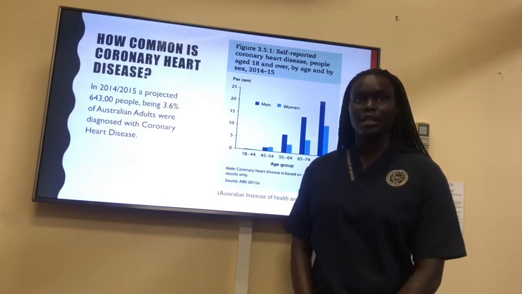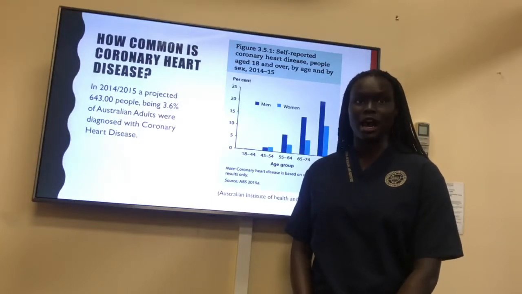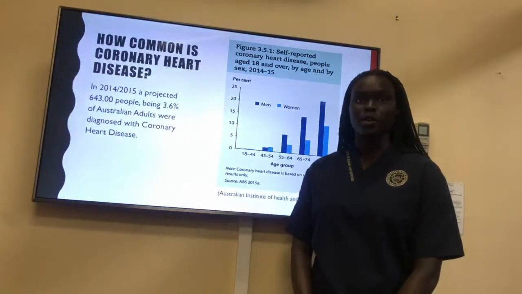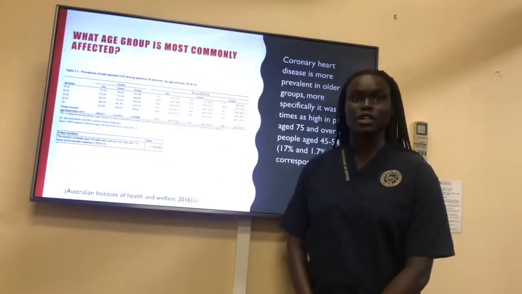In 2014 and 2015, a projected 643,000 people, being 3.6% of Australian adults, were diagnosed with coronary heart disease. Out of these, 281,000 people had experienced angina, 428,000 had previously had a heart attack, and 55,000 had other forms of CHD. Participants in the study can report more than one disease. Furthermore, a projected 108,000 adults had heart failure, which is a common result of diseases such as CHD that damage the heart.